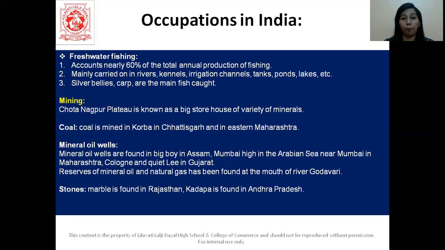So Chota Nagpur Plateau is known as a big storehouse of a variety of minerals. Coal is mined in Korba in Chhattisgarh and in eastern Maharashtra. We do have mineral oil wells also, which are found in Assam, Mumbai High in the Arabian Sea near Mumbai in Maharashtra, then Kalol and Koyali in Gujarat. We have reserves of mineral oil and natural gas found at the mouth of river Godavari. Stones are also found here, like marbles in Rajasthan and Kadapa in Andhra Pradesh.